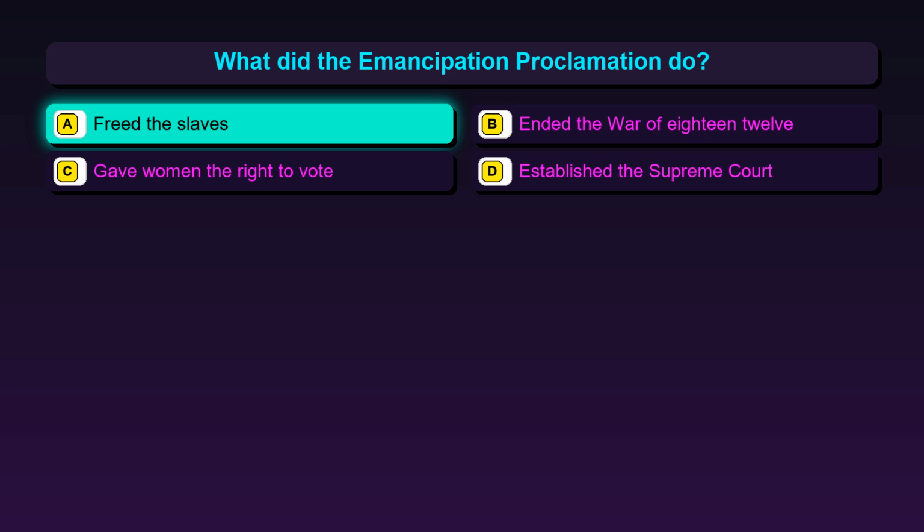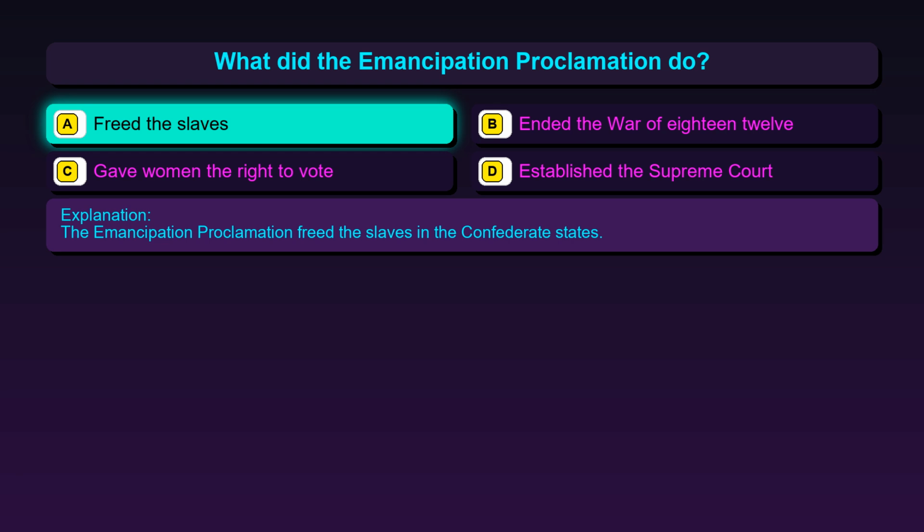The correct answer is option A, freed the slaves. The Emancipation Proclamation freed the slaves in the Confederate States.